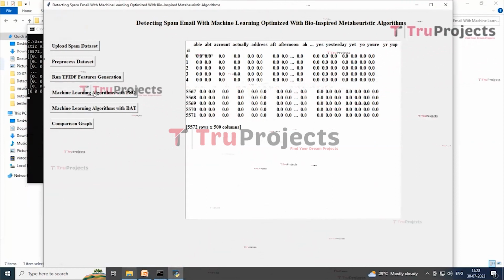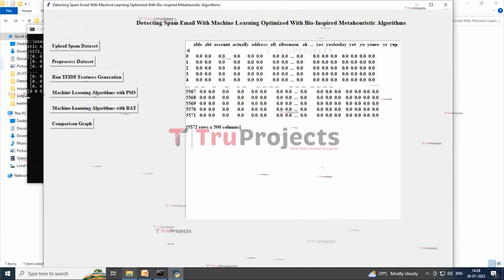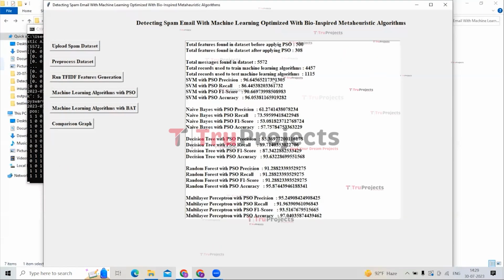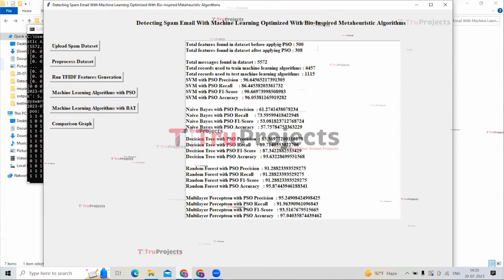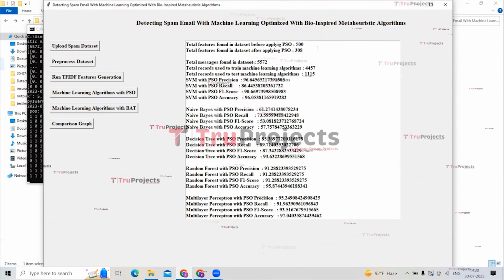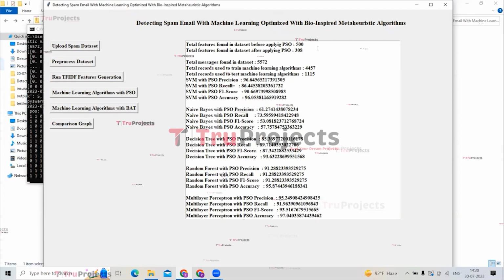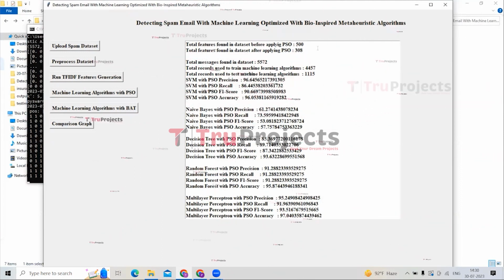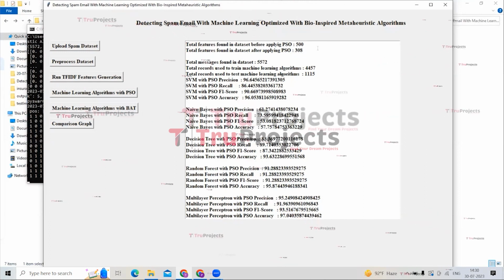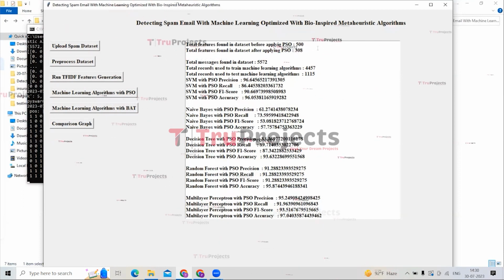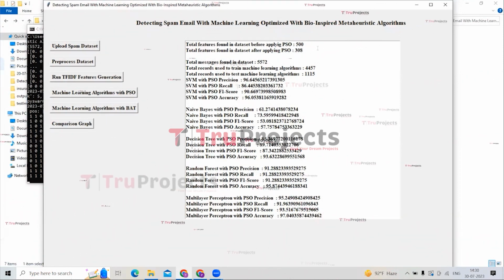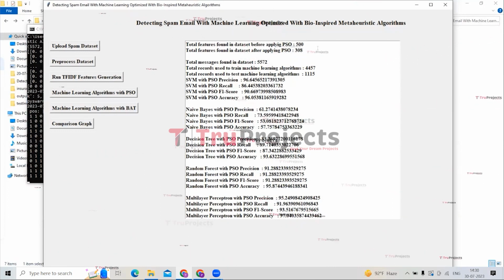Now click on the Machine Learning Algorithms with PSO button to train ML with PSO optimized features. So now in the first line we can see the dataset contains 500 features, and after applying PSO the features have been reduced or optimized to 304, and then each algorithm is trained with the optimized features, and almost all algorithms got more than 95% classification accuracy on test data. We can see the dataset contains more than 5,500 records, and for training the application uses 4,457, and for testing classifier accuracy the application uses 115 records. Instead of a confusion matrix, I calculated precision, recall and F-score.